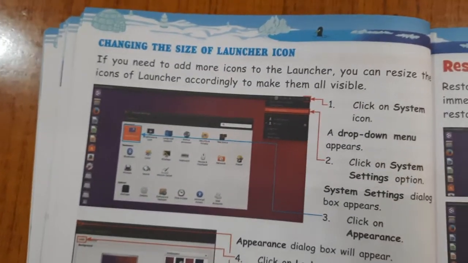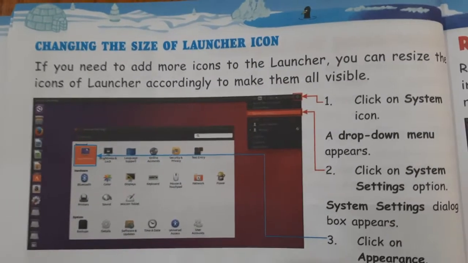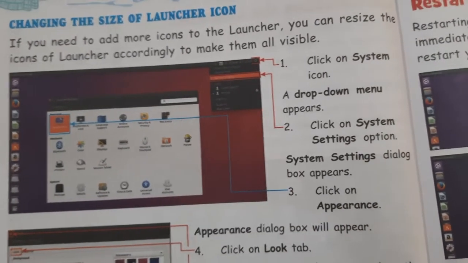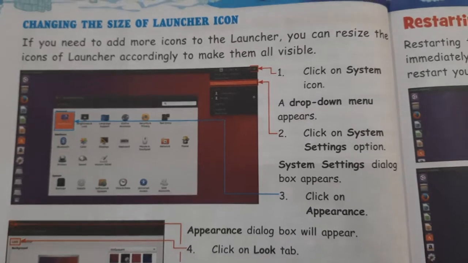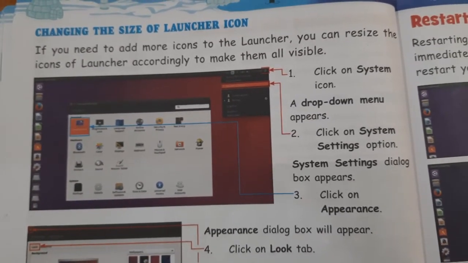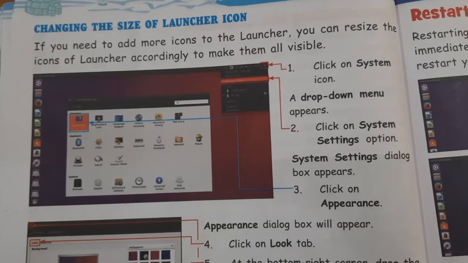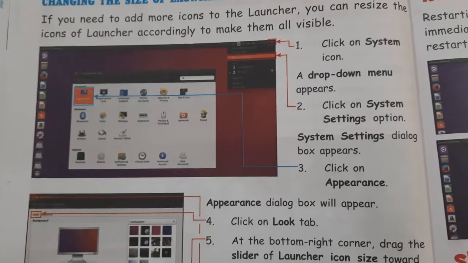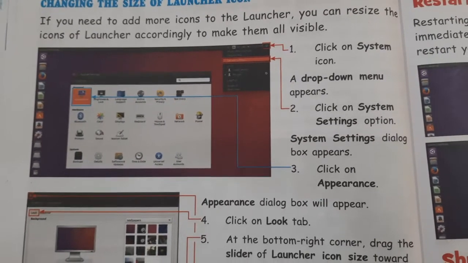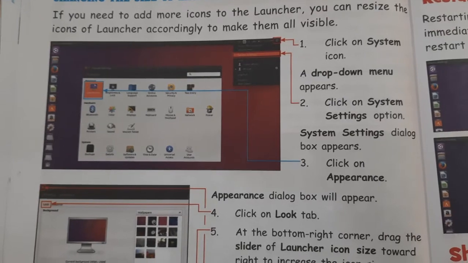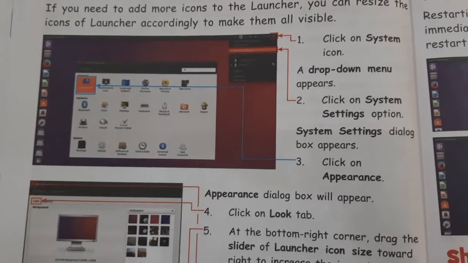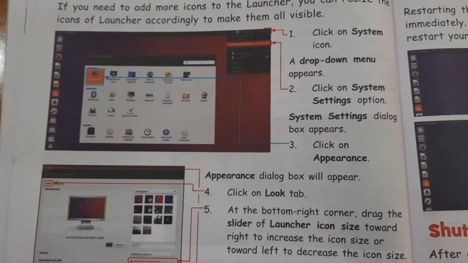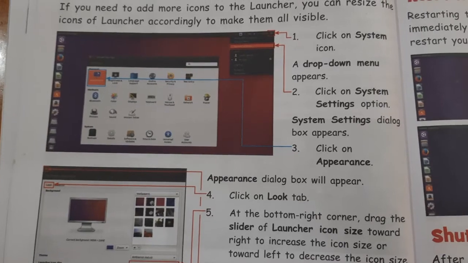Now next is changing the size of the launcher. If you want to increase or decrease the size of the icons, that also you can do. If you need to add more icons to the launcher, you can resize the icons of the launcher accordingly to make them all visible. For that, the first step is click on system icon. A drop down menu appears. After that, step number 2 is, when the drop down menu appears, click on system settings option.